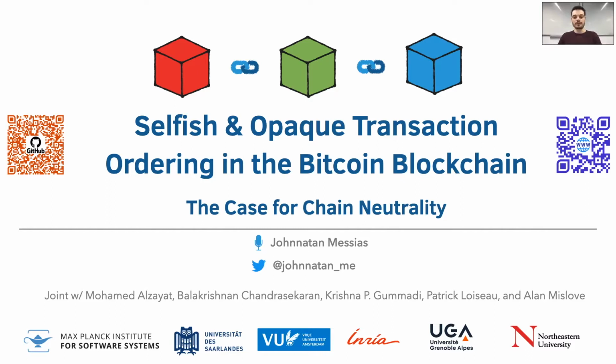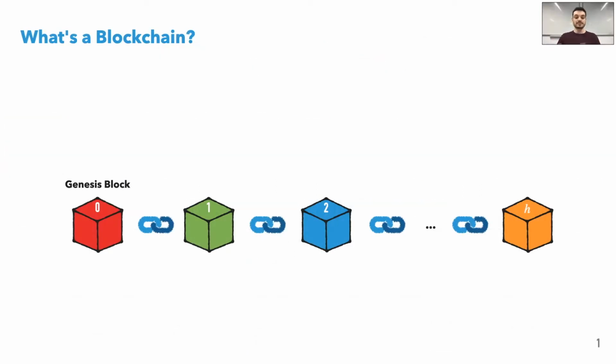Today, I'm going to talk about our work, selfish and opaque transaction ordering in the Bitcoin blockchain. First, let me explain what a blockchain is. A blockchain is a decentralized P2P ledger, an append-only list of cryptographically linked records of transactions called blocks. Participants called miners are responsible for choosing and including the issued transactions in a new block and extending the blockchain by solving a cryptographic puzzle.